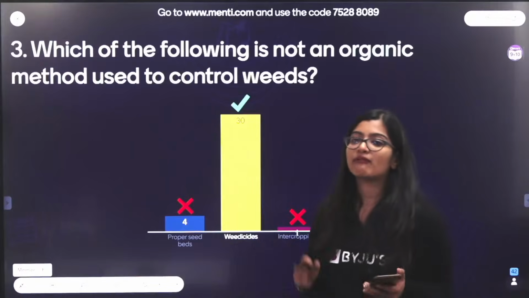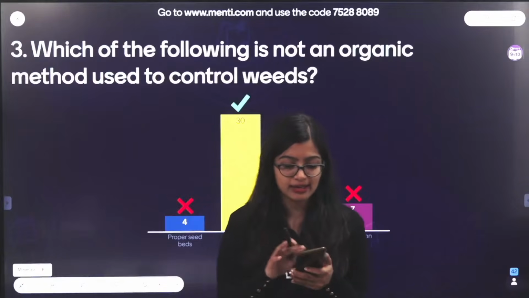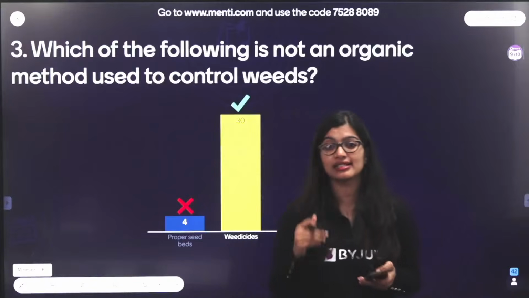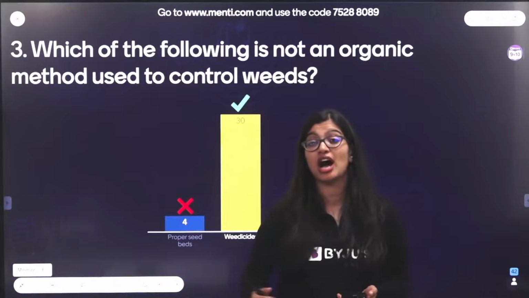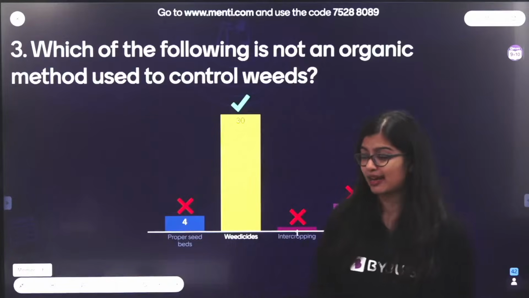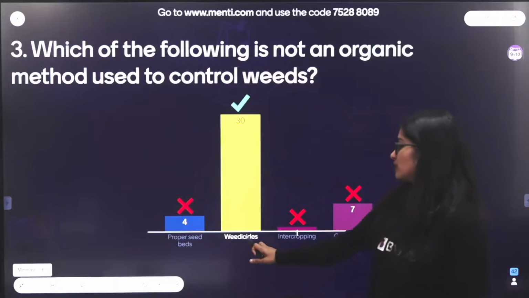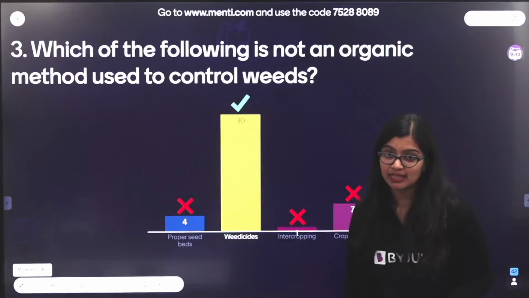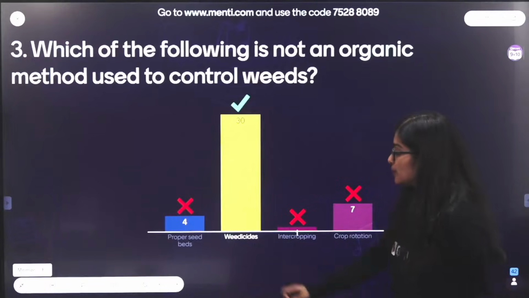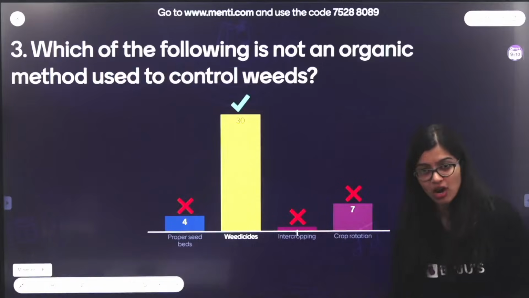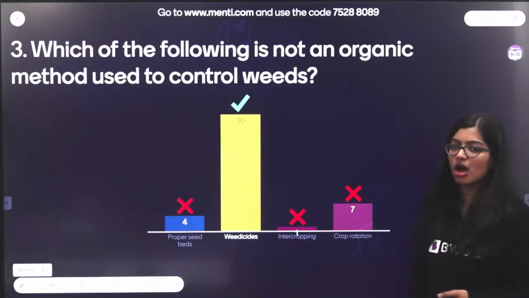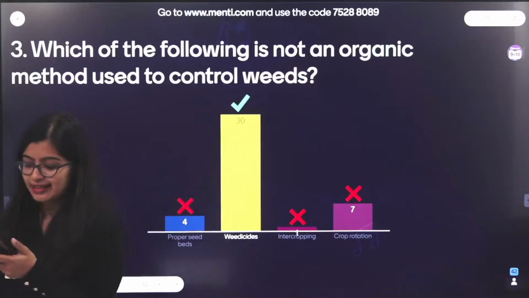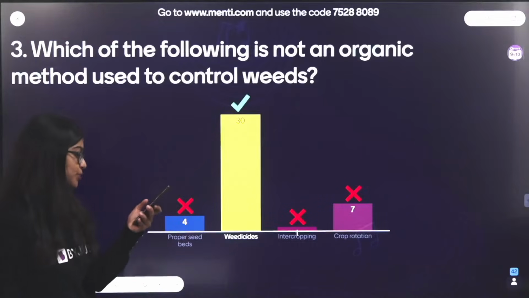Well done. See, what are weedicides? Weedicides are nothing but chemical substances which are sprayed to get rid of weeds, right? Now, if it is chemical substances, then they are not organic methods. Proper seed beds, intercropping, and crop rotation are all organic farming techniques, which is why the correct answer here is option B.